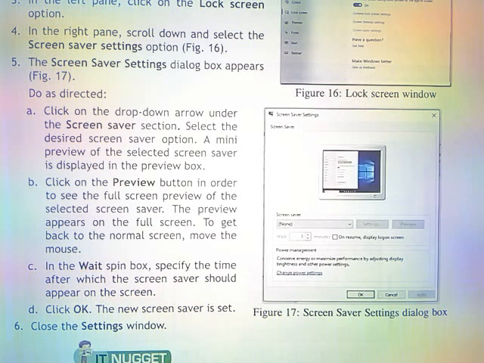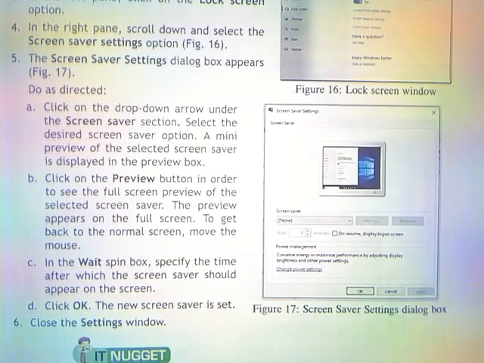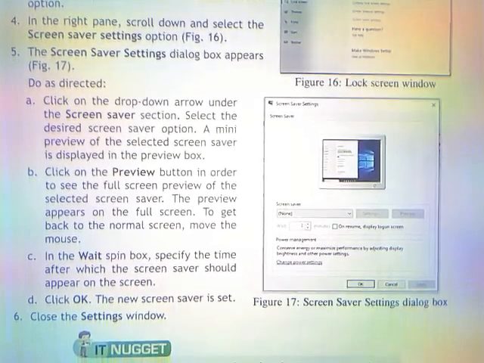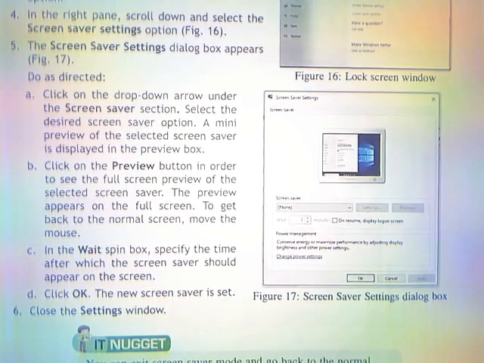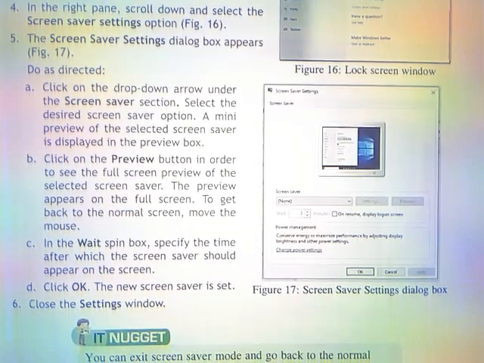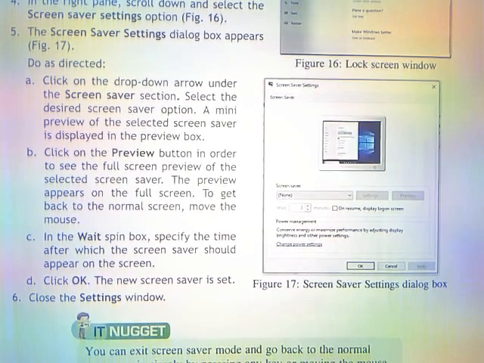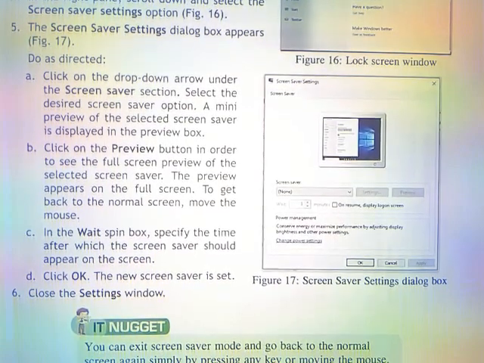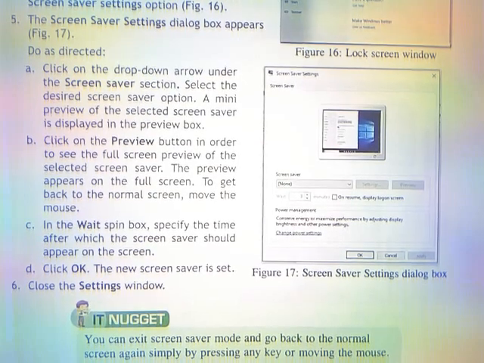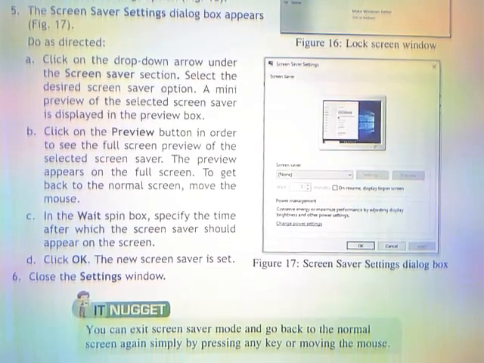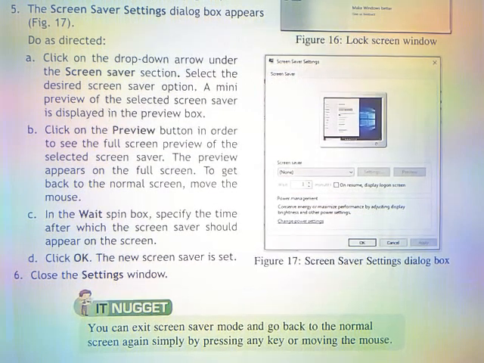Do as directed. Part A. Click on the drop-down arrow under the Screen saver section. Select the desired screensaver option. A mini preview of the selected screensaver is displayed in the preview box. Part B. Click on the Preview button in order to see the full-screen preview of the selected screensaver. The preview appears on the full screen. To get back to the normal screen, move the mouse.